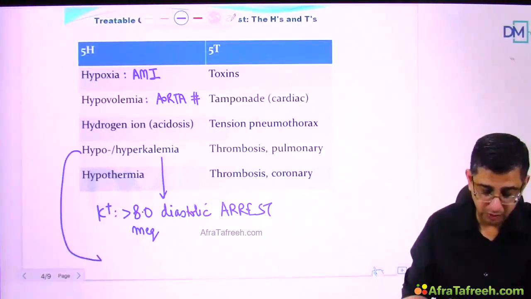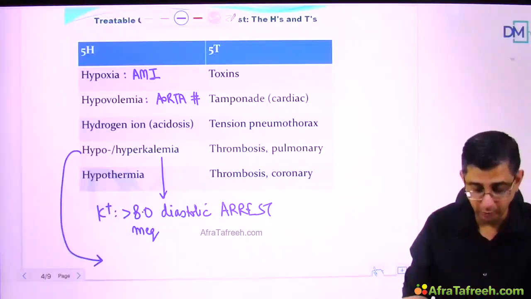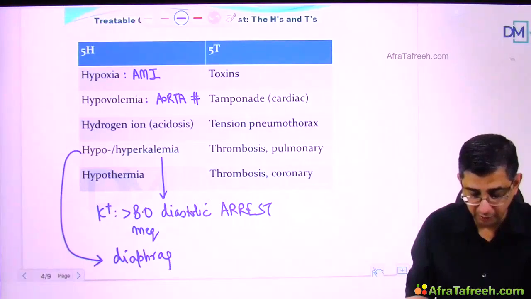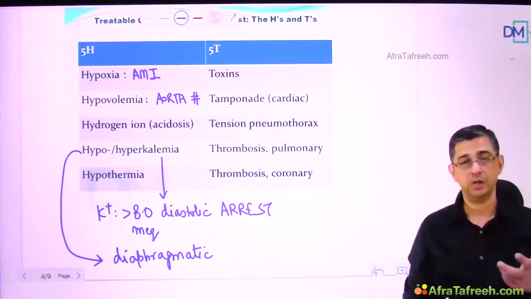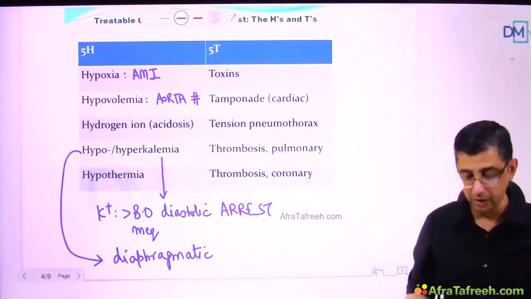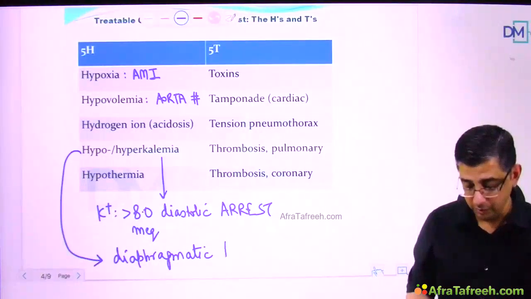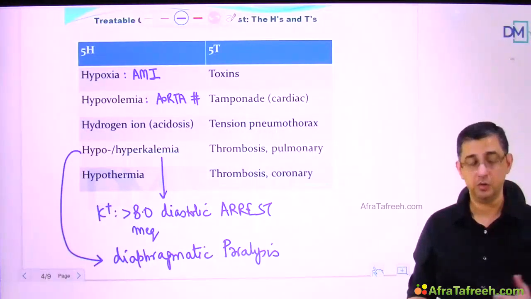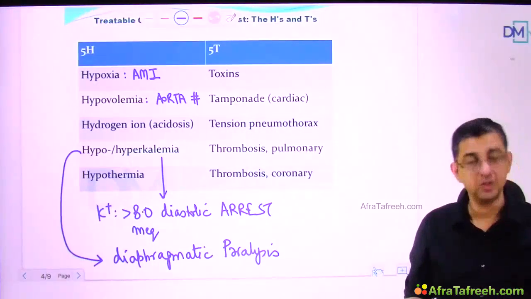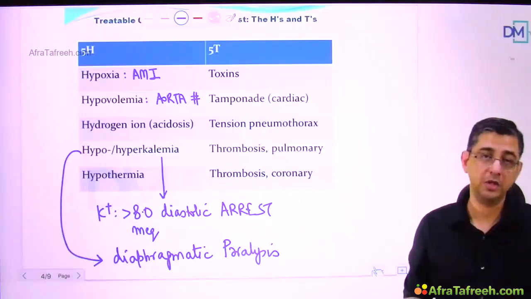Hypokalemia not only causes damage to the heart but also creates one more problem for you, that is diaphragmatic paralysis. So hypokalemia is having two issues simultaneously. One is cardiac conduction issues, which will cause a prolongation of QT, or it might result in a prolonged PR interval. But apart from that, one of the basic problems in hypokalemia will also be concomitant diaphragmatic paralysis. So there could be a respiratory paralysis, and respiratory paralysis will cause hypoxia, and hypoxia will cause decreased functioning of the heart.